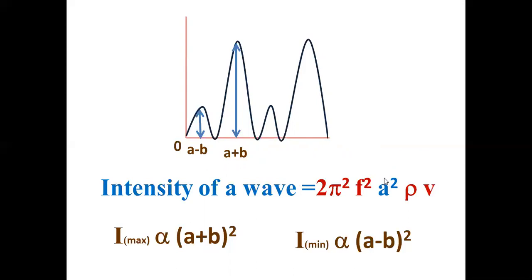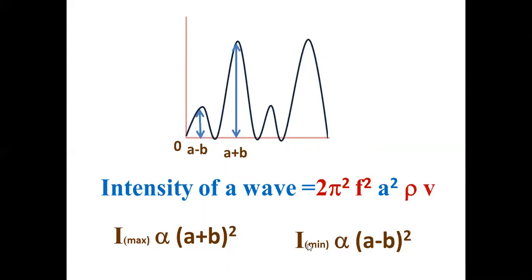So when two waves superpose, if it is constructive, intensity is proportional to a plus b whole square. When the waves superpose destructively, resultant amplitude is a minus b. Proportional, not equal to, because you have so many other terms also. What is the minimum intensity? A minus b whole square.